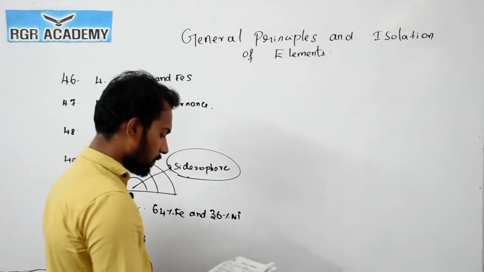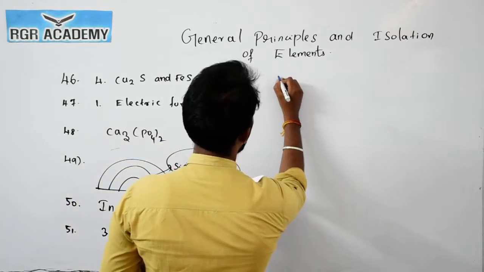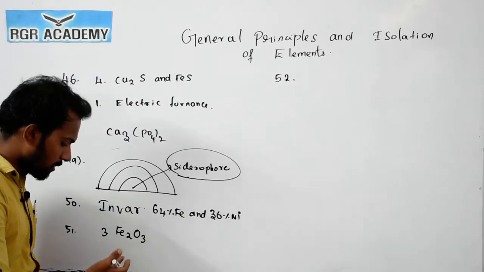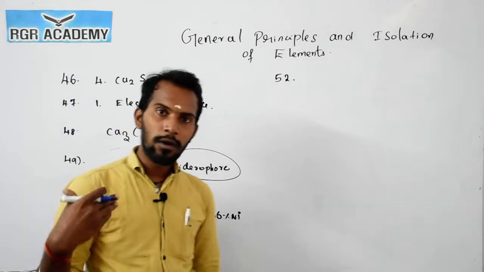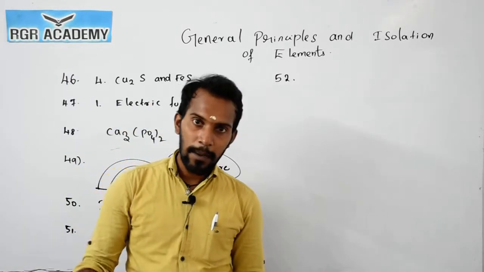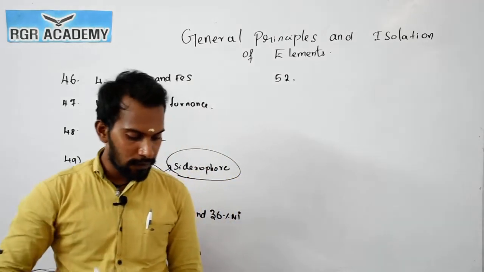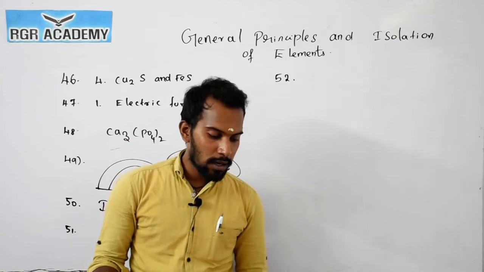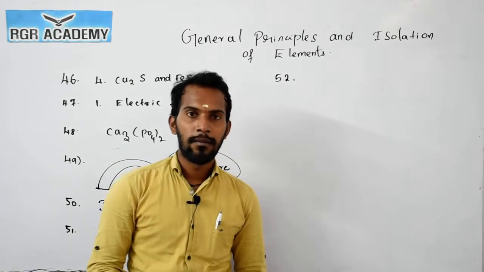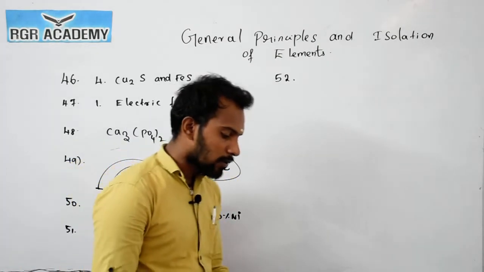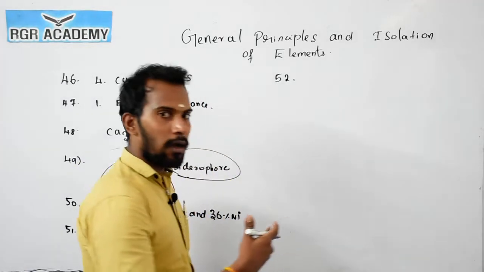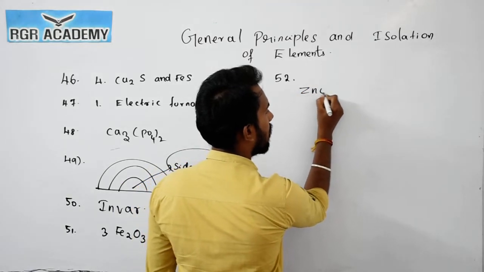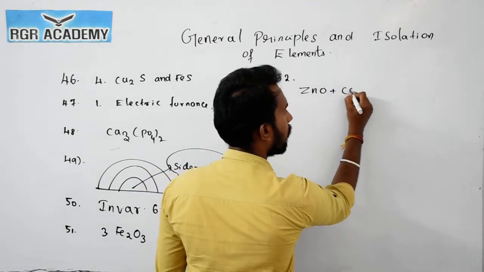Now the question number 52. Here we discussed the chief ore which is present in red bauxite. The question is: chemical reduction is not suitable for converting which? In the reduction method, for example, zinc oxide reacts with carbon monoxide.